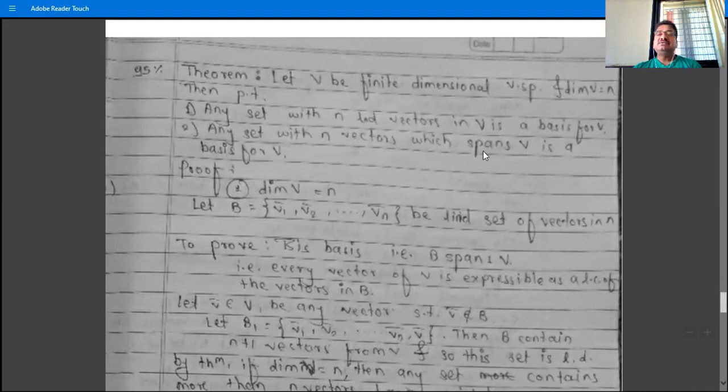But when we use this theorem, we must know the dimension of V, and the set given to check whether it is a basis for V must contain exactly N vectors, that is, the number of vectors in a basis for V. So if the set contains N vectors from vector space V, and the dimension of V is N, then in order to show the set is a basis for V, we have to show any one condition.